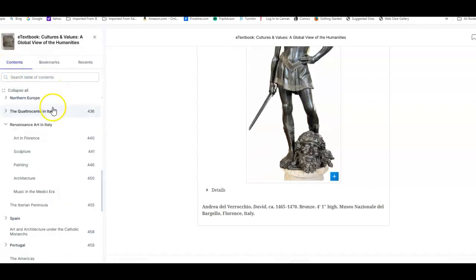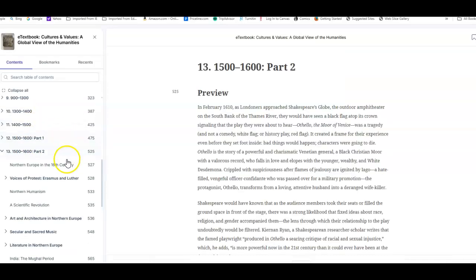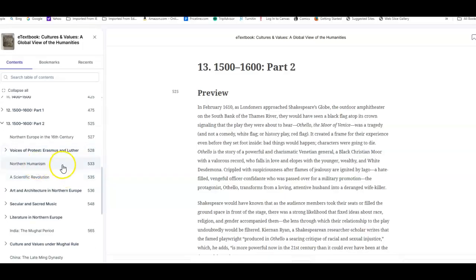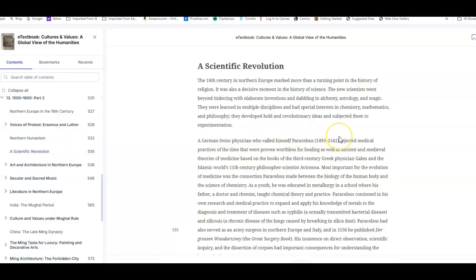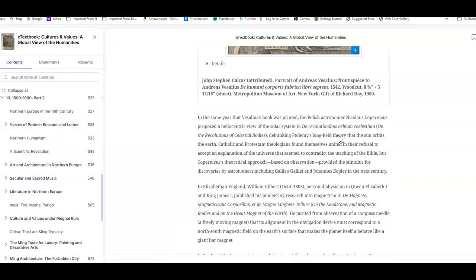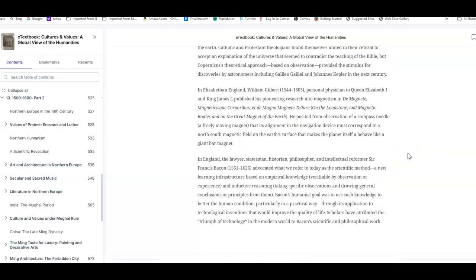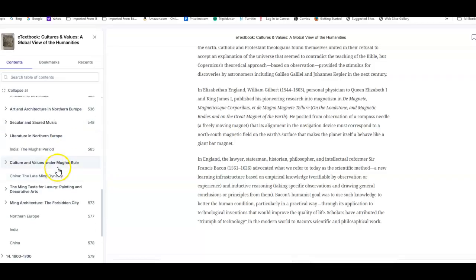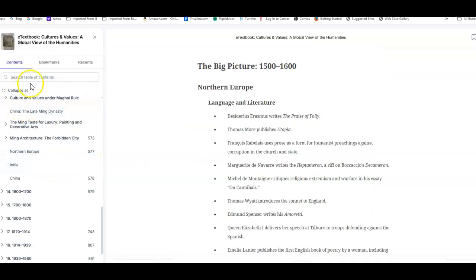Again, let me collapse that one, there we go. I think it's under part 2, where it looks at some Northern humanism. This is where you have the scientific revolution, and it looks at some of the figures that are listed for you to look at. William Gilbert, Kepler. So you have those, and then you have some other details down here about Northern Europe, understanding it. Again, this is at the end of every chapter, where it gives you a summary.